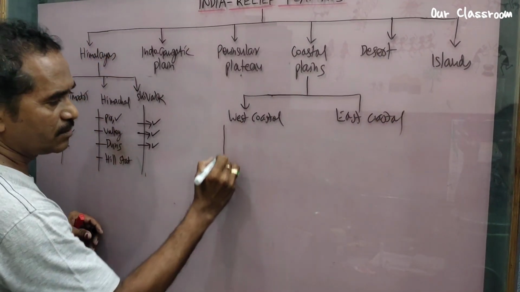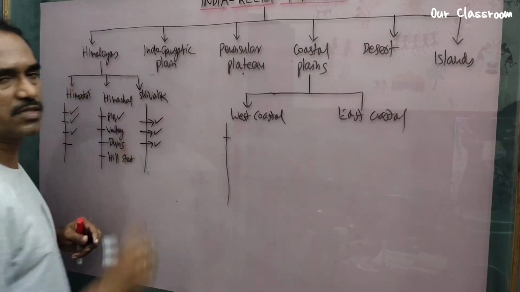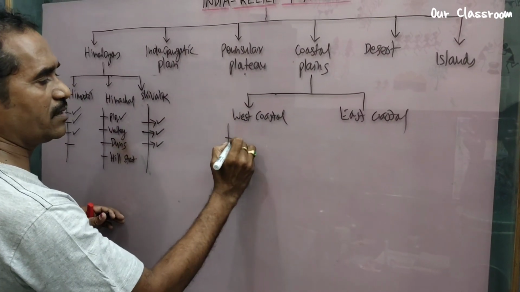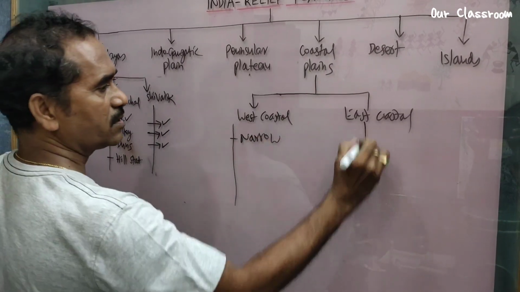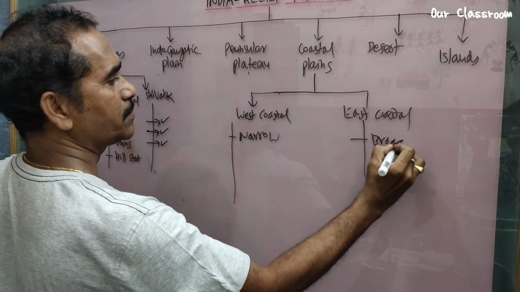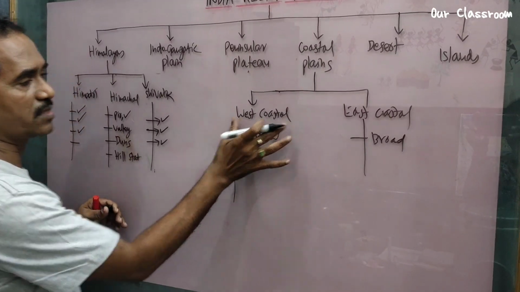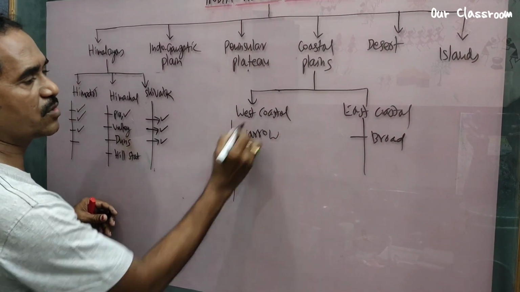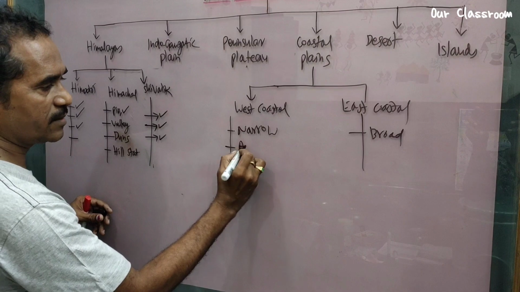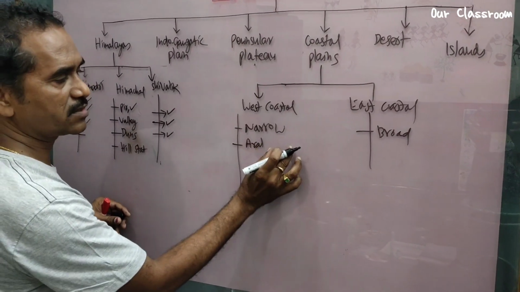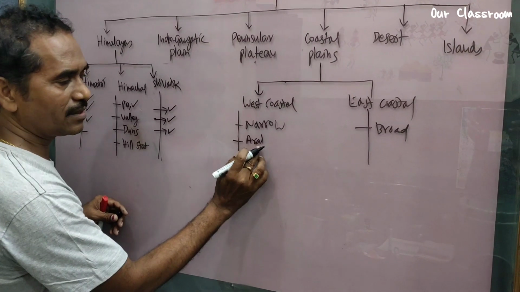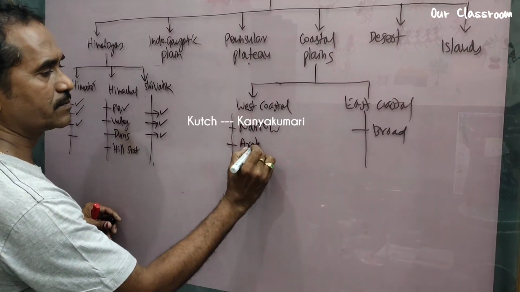Now what are the important points you see in west coastal? West coastal plains are narrow when compared to east coastal. East coastal is broad. Now location, write down location. It is along the Arabian Sea and Western Ghats, or we can write along Arabian Sea.